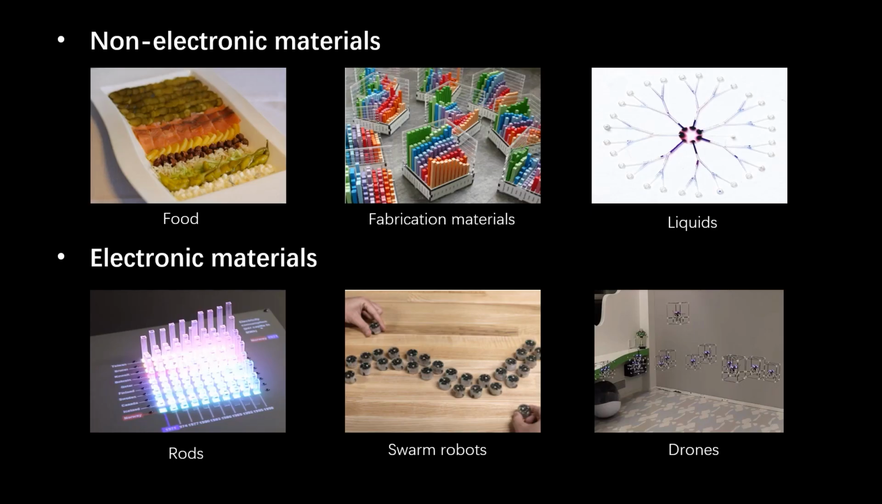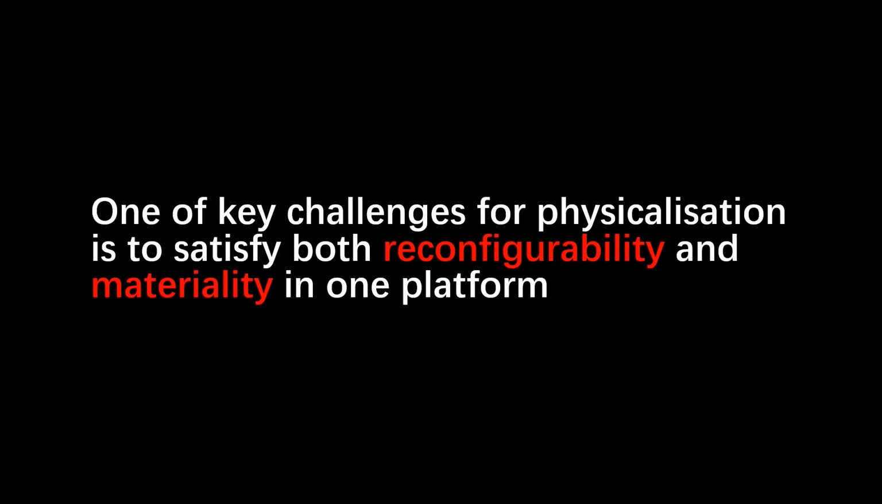Physicalization materials can be categorized into two types. One type is non-electronic materials, such as food, liquids, and fabrication materials, which are static, but designers are free to choose any materials to present data in a novel way. The other type is electronic materials, such as robots, swarm robots, and drones, which are driven by actuators to dynamically reconfigure the data presentation. However, electronic materials are tightly coupled with their reconfigurability, with the loss of material choices. There's no platform that provides rich choice of materials, while also enabling good reconfigurability and transformations.